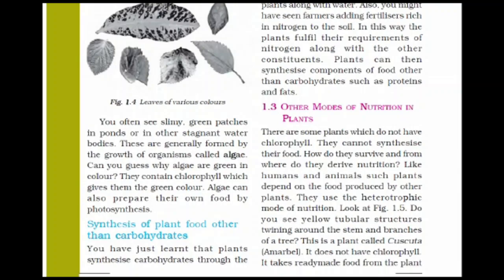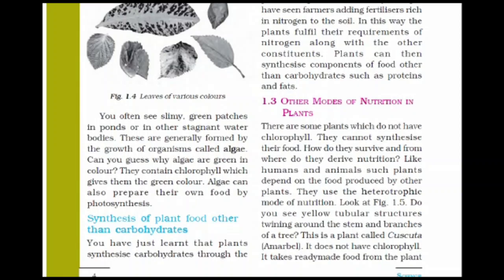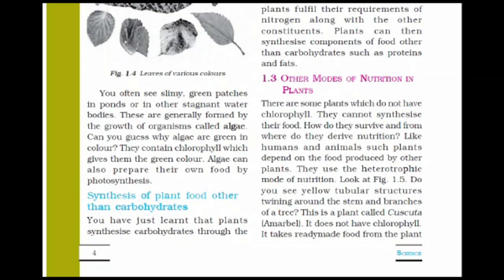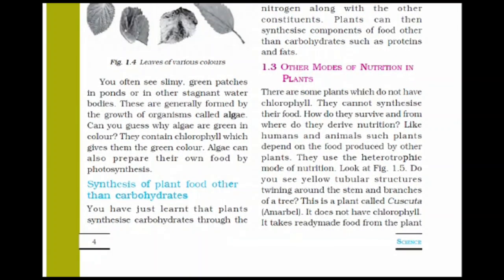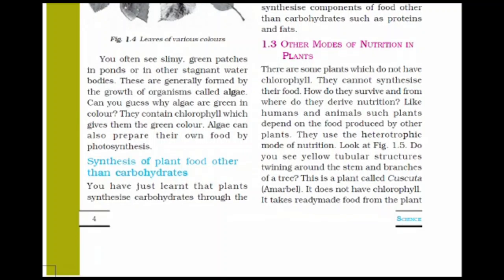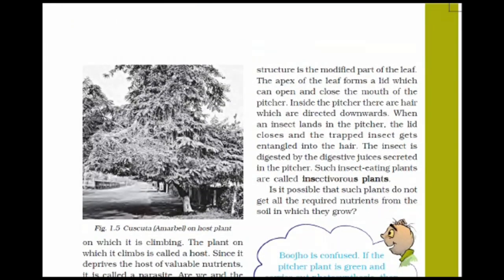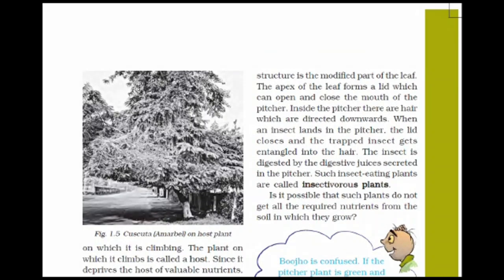We have studied the Cuscuta plant, that is Amarbel. It is a parasitic plant. It takes food from the host and it does not have chlorophyll. It takes ready-made food from the plant on which it is climbing.